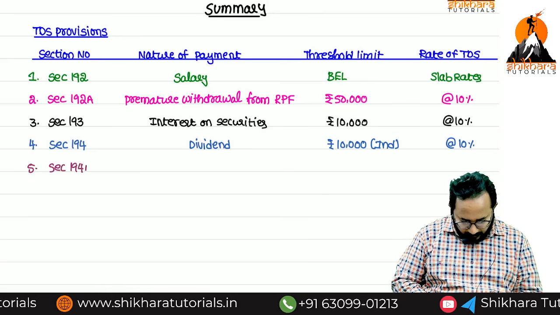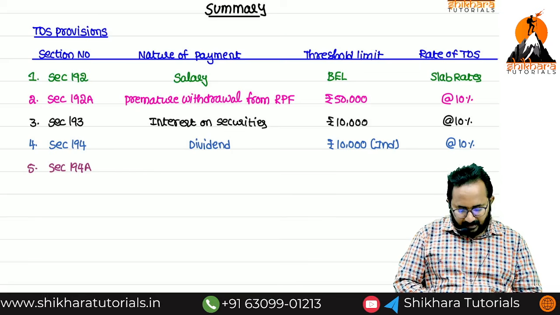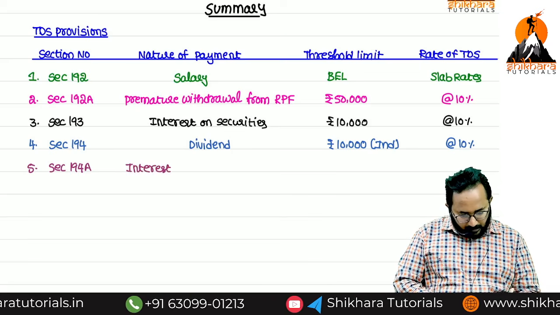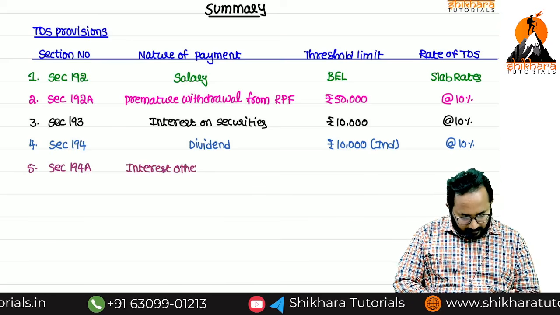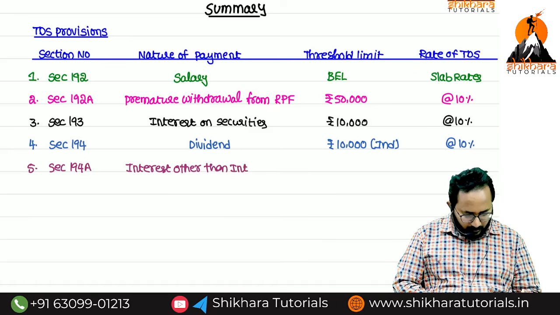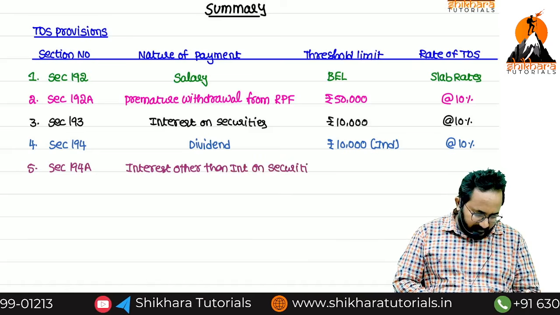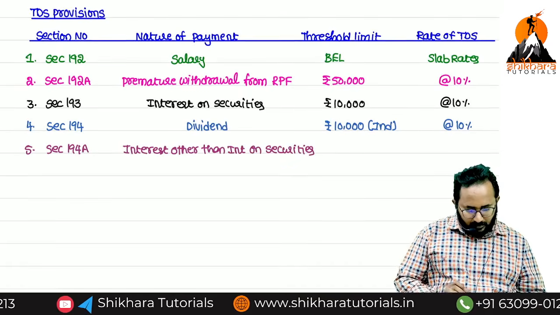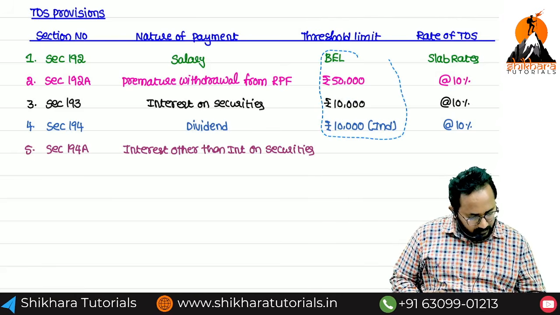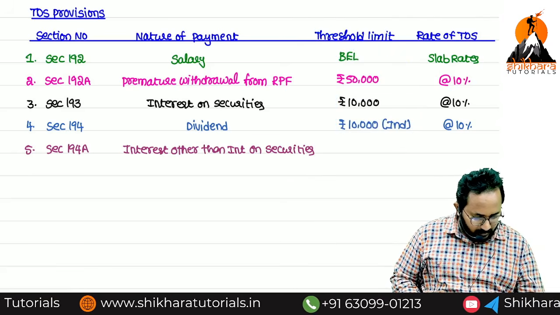Fifth one, section 194A. Interest other than interest on securities. Now, what is the threshold limit? Generally, there are a few threshold limits here. We'll write them down one by one.